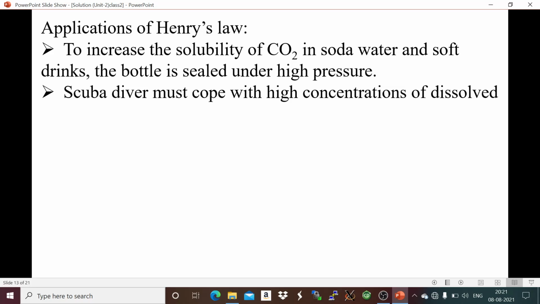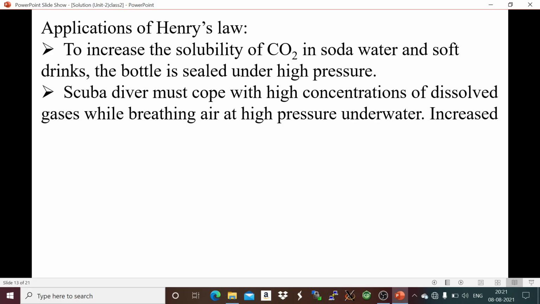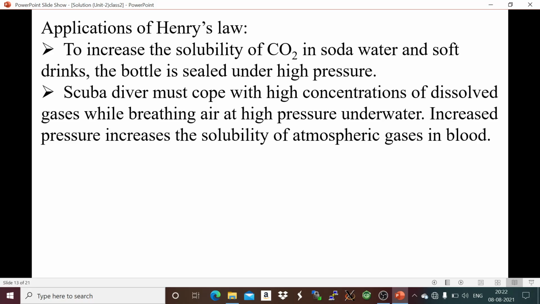Next application is scuba diver. A scuba diver must cope with high concentration of dissolved gases while breathing air at high pressure underwater. When the scuba diver goes under the water, the pressure is high, so the solubility of atmospheric gases in blood increases.